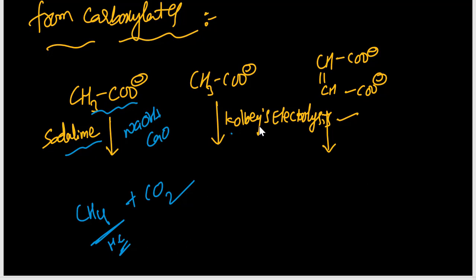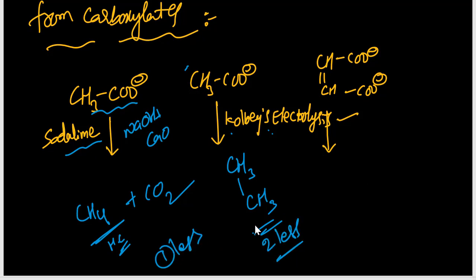Here, by Kolbe electrolysis we will get CH3 radical and CH3 radical. So we get alkane again, but here the number of carbons is increasing. This is also alkane, with the number of carbons increasing. So if you take this, always you will get a compound with two carbons less. Here one less, here two less. What two less? A compound containing two carbons less is forming.